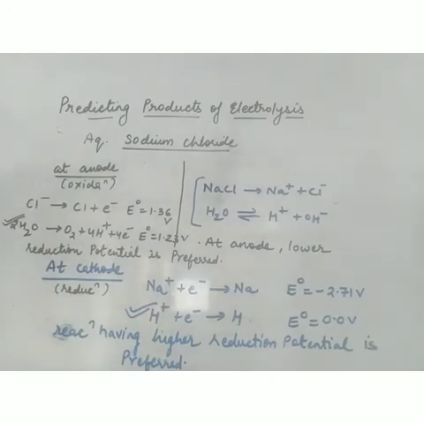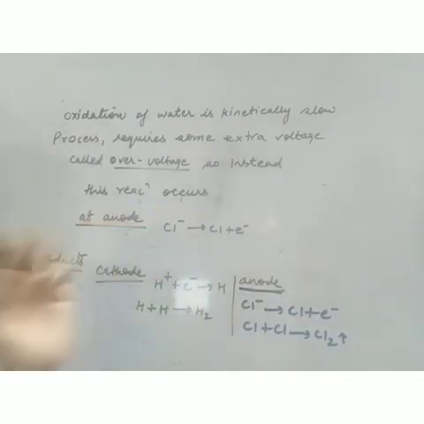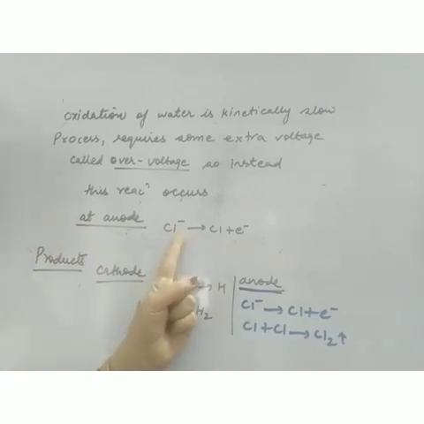The oxidation of water is a very slow process. It does not occur easily on its own. This oxidation of water requires some extra voltage or extra potential for its occurrence, and this extra voltage is known as over voltage. That is not possible here. So this reaction should occur, but it is not occurring, because oxidation of water is very slow and requires extra voltage, which is not available here. So instead, this reaction will occur, and the product will be chlorine. The reaction at anode is Cl minus gives Cl plus electron.